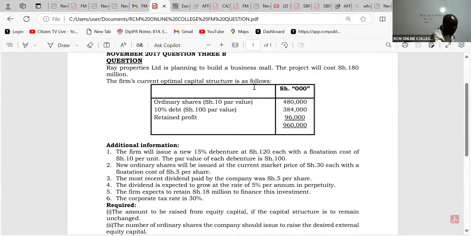So equity is how much? Equity I can see because this is future borrowing. I'll be able to explain this better. Equity, we can see ordinary shares and we have retained profit. So please add both of them under equity. So we have 480,000 under equity. We have 480,000 plus 96.